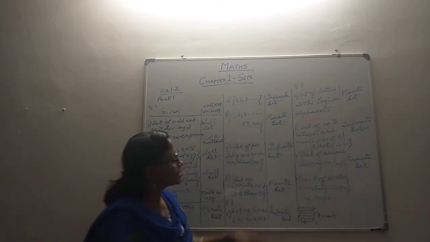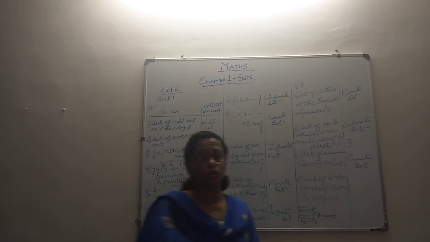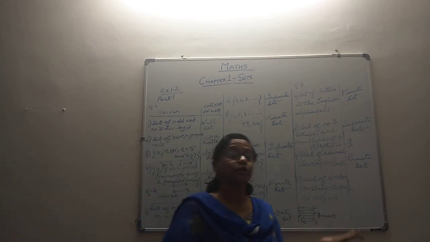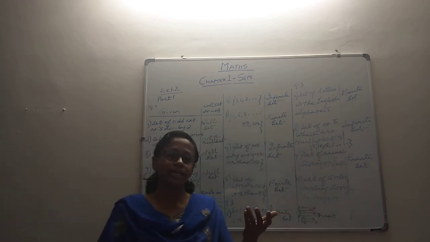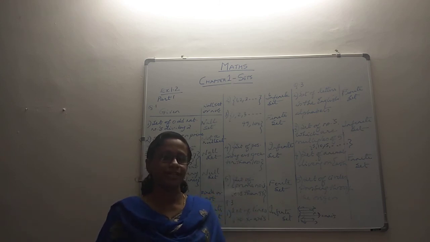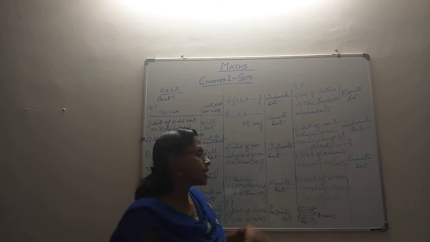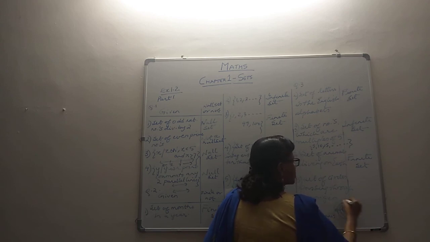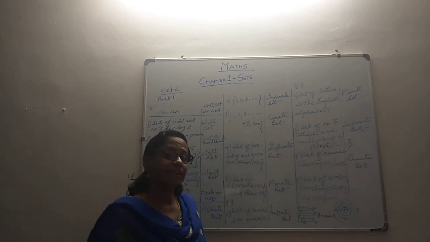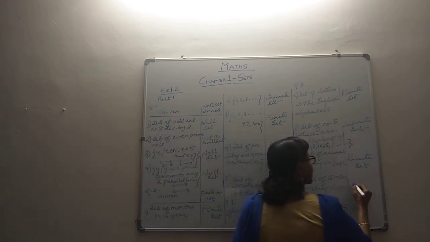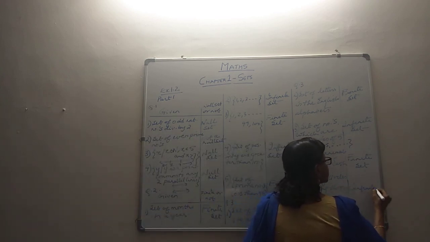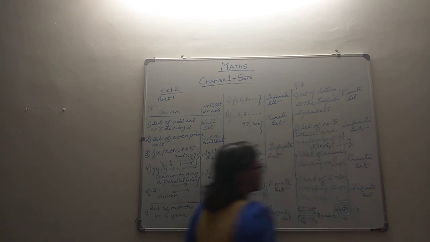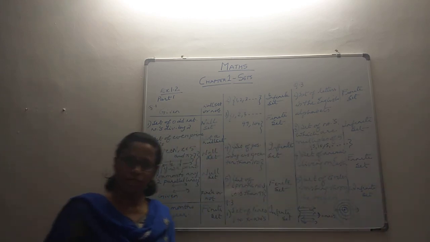Then we have the set of circles passing through the origin. Now this is infinite, and you will be learning more about this when we learn conic sections, where we study circles in detail. But roughly, you have a circle that is passing through 0, 0, that's the origin. From here you can have so many circles like this, as many as you want. So that is why it becomes infinite. The set of circles passing through the origin is an infinite set.